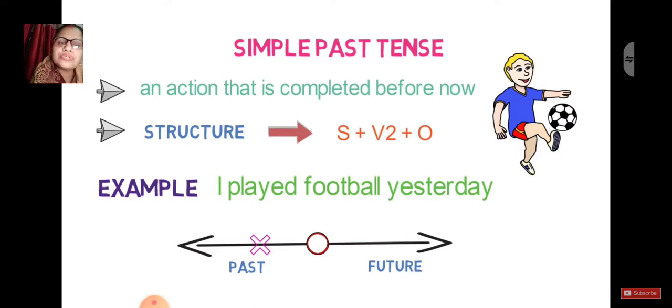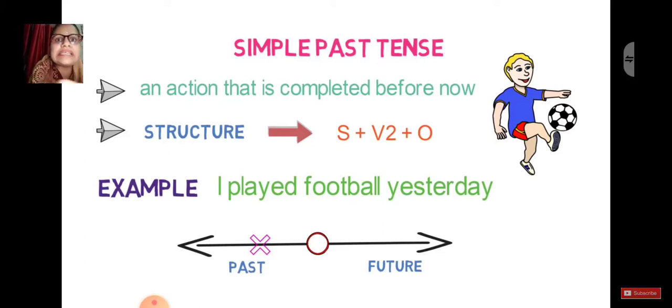The structure which you will use is subject plus verb second form plus object. An example, if you can see, now verb second form, you are supposed to use ed with play. So the same, played. I played football yesterday. Now this action already happened and this has already finished also.